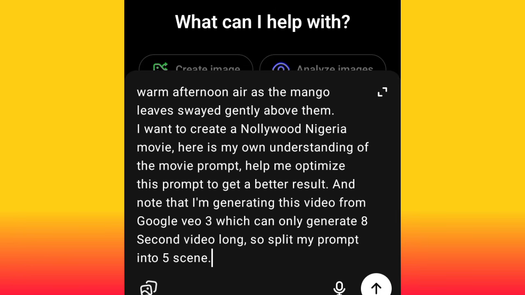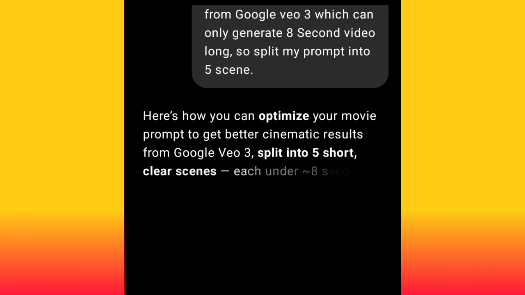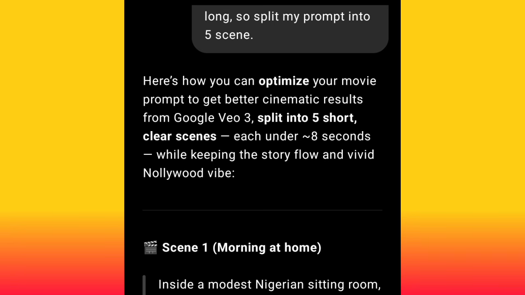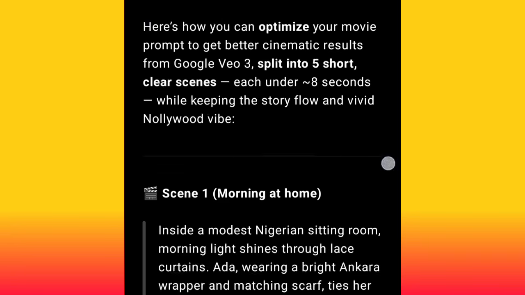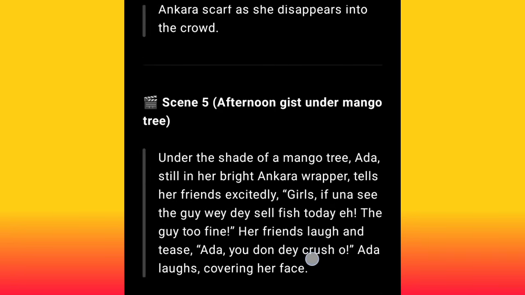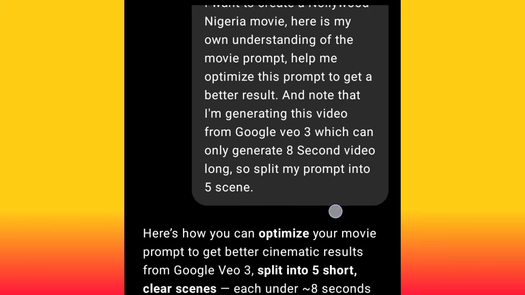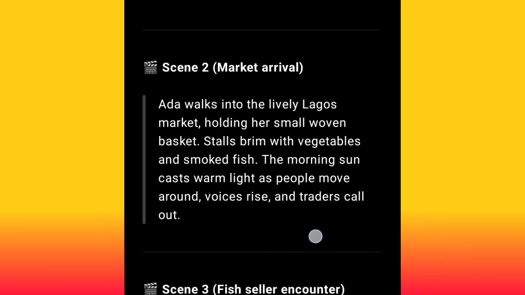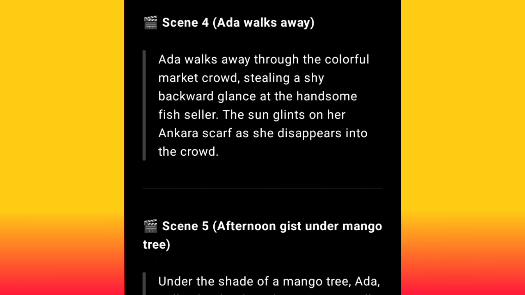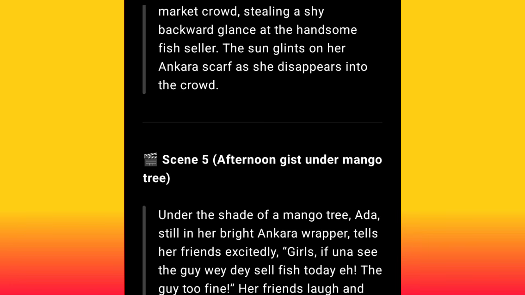Do you understand? For you to get a better result, it depends on how long your prompt is. Okay, so now ChatGPT is going to act as a prompt engineer and optimize this my prompt for me, and also split my prompt into 5 scenes for me to get a better result. Okay, now let's go ahead and hit generate. Okay, as you can see, look at it. This is scene 1, scene 2, scene 3, scene 4, scene 5. Now ChatGPT has optimized and split our prompt for us.